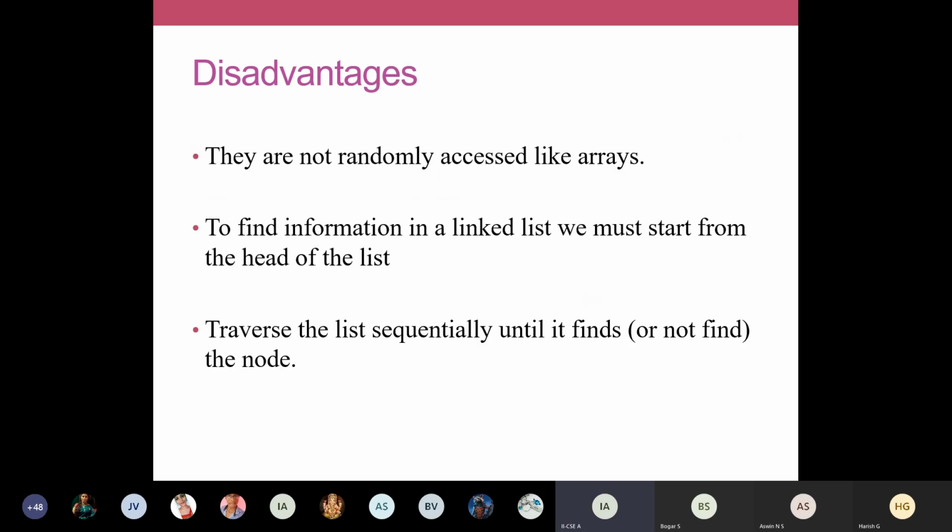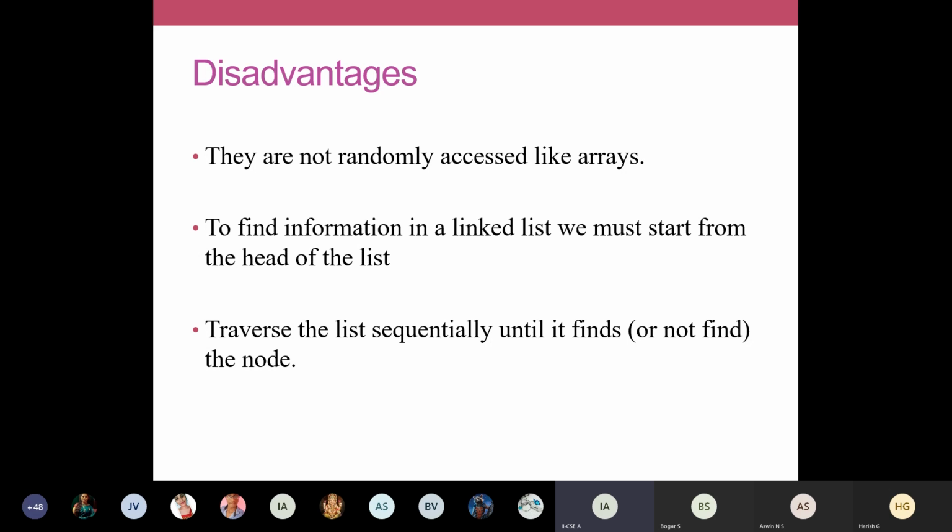And we saw that there are some limitations in your linked list also. They are not randomly accessed like an array. In an array I can pick out an element from anywhere, for example a of 10 or a of 5. Randomly I can pick data at any position in your array, but in a linked list you cannot do that. Whatever operation you are going to do, you are always going to start from the starting node or the header node. That's why today I have introduced the header node.